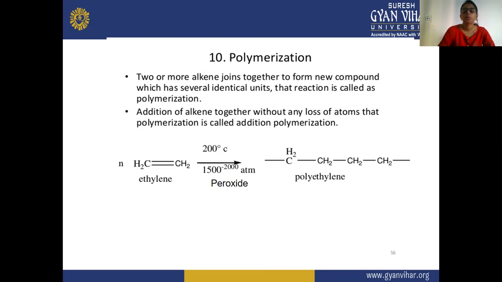Here you can see this bond is breaking, and this unsaturated compound, your alkene, is forming a saturated compound, that is your alkane. And there is a chain of these molecules. n means alkene, alkene, alkene, alkene. They are breaking and forming a chain. Here you can see the CH2 bond is breaking, and after that the other CH2 alkene molecule will attack these positions, and then they will form a chain. This is polyethylene.